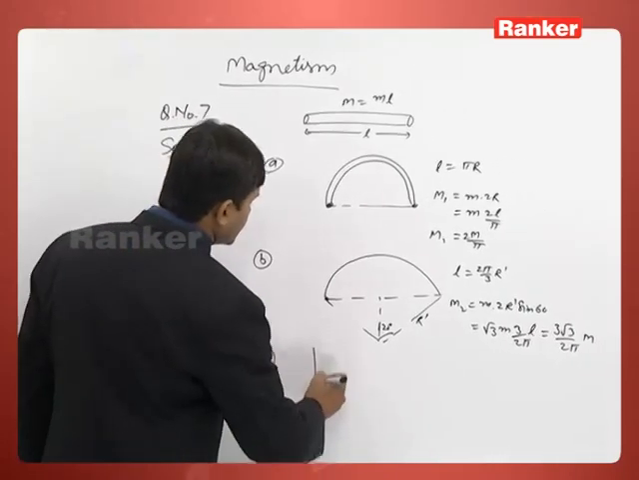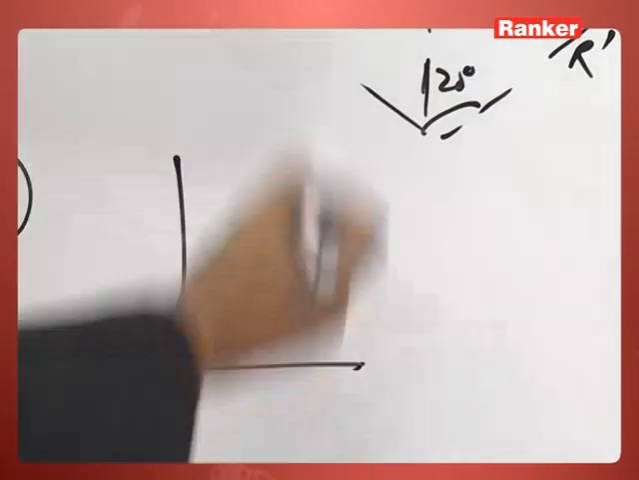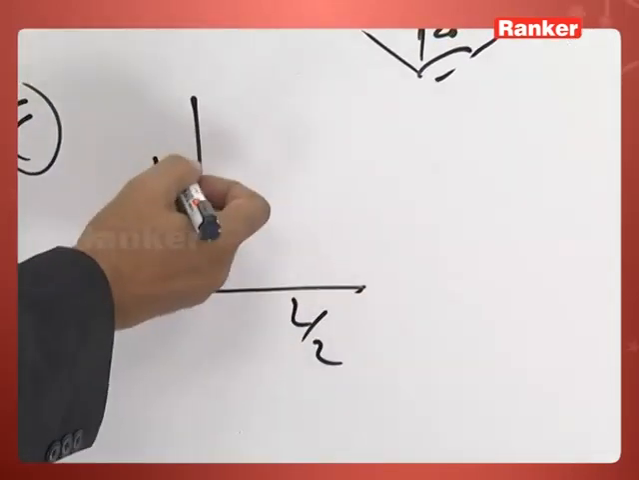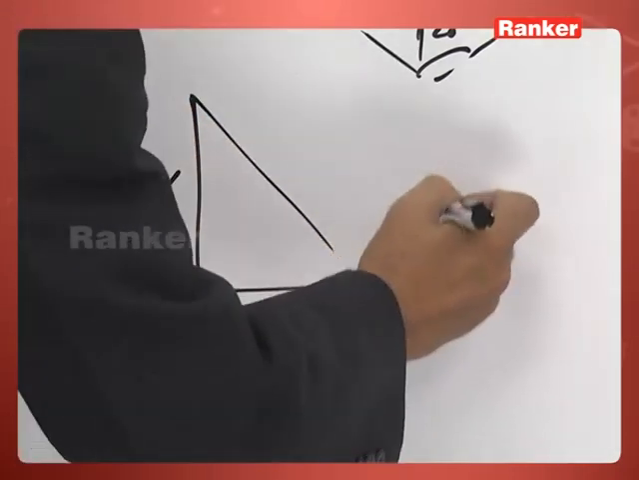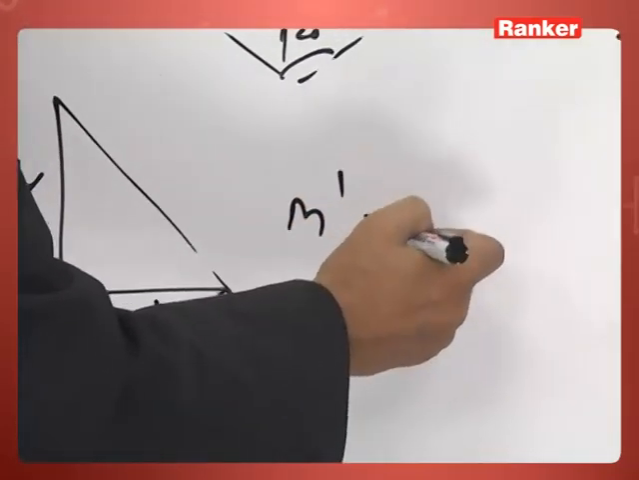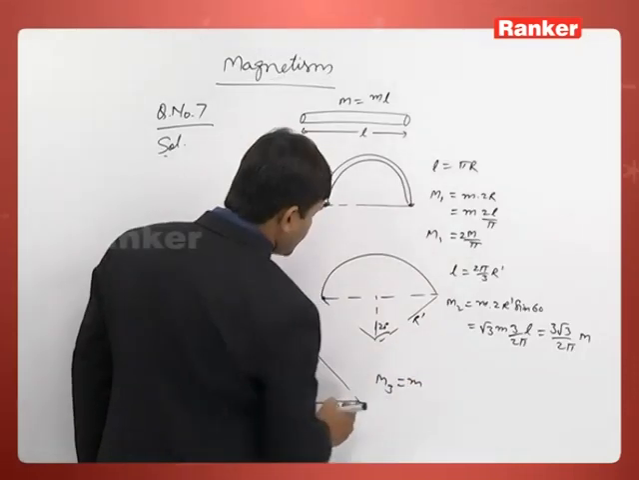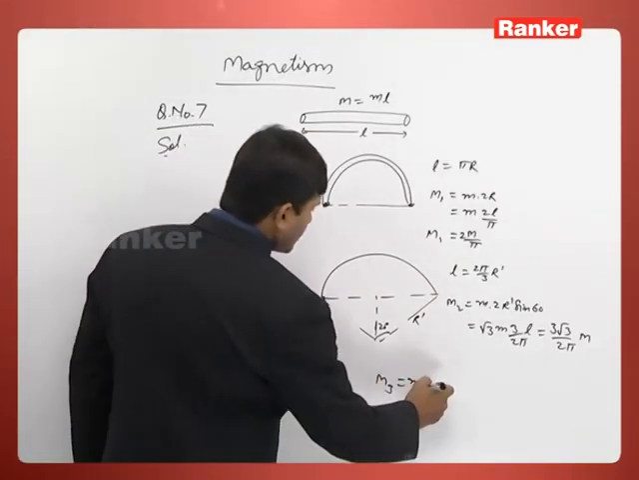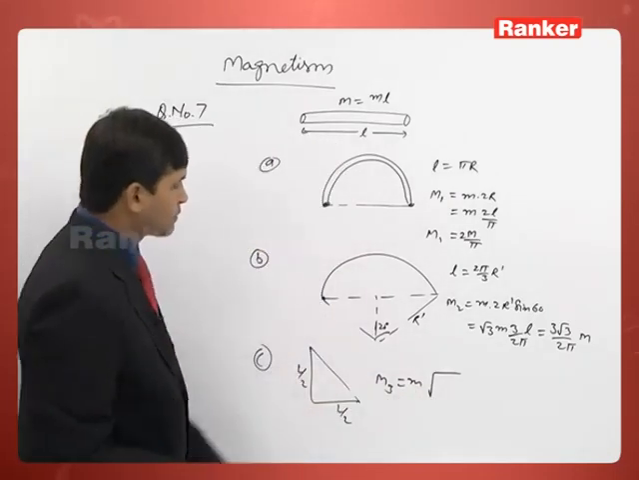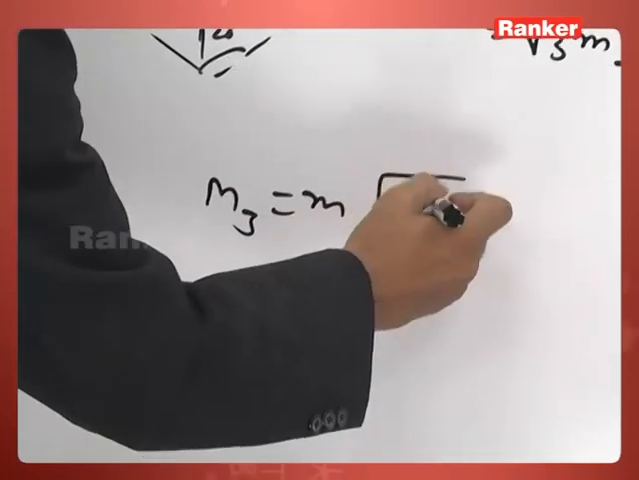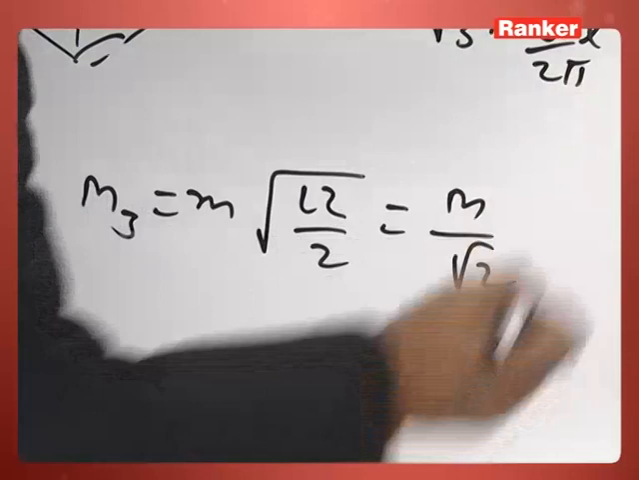In the C part, this is your 90 degree. So this is total length L. So this is L by 2. This is also L by 2. So this is your magnetic moment M dash or M3, M into this length. This length is equal to root over L square by 4, L square by 4, L square by 2. So M by root 2.